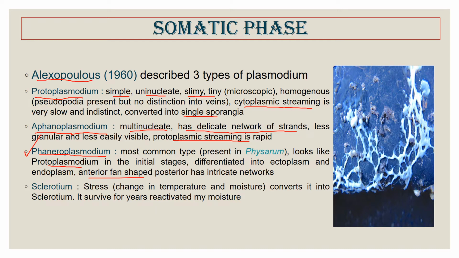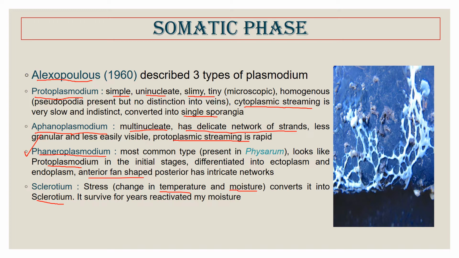So this phaneroplasmodium, if it faces stress, for example desiccation, that is a rise in temperature or a lower amount of moisture, is converted into sclerotium. And the sclerotium has thick walls. Usually the various types of plasmodium do not have a cell wall but have a membrane. But when the sclerotia is formed, this membrane thickens, and it is able to survive for years.